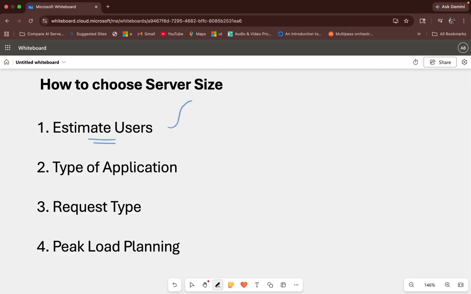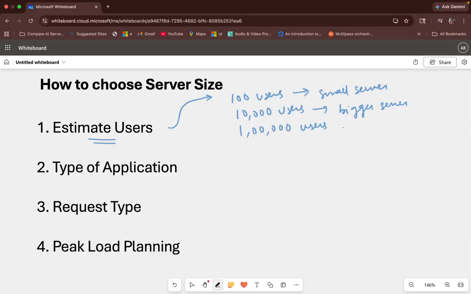So what does it apply over here? In the case of servers, whenever we are choosing a server size, we have to choose how many users we are going to cater to. If there are 100 users, then we can do the work with a small server. And if there are more users, let's say 10,000 users, then we need a comparatively bigger server. And if the number of users is way beyond 10,000, let's say 10 lakh users, sorry, 1 lakh users, then we may use a distributed system. That means a bunch of servers working behind to cater to the requests.